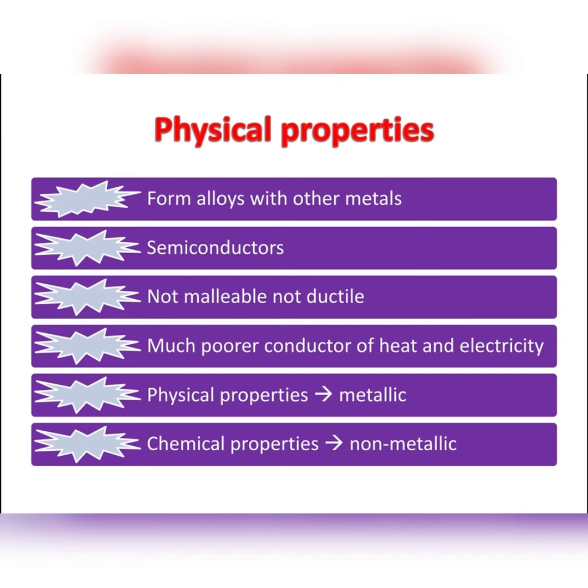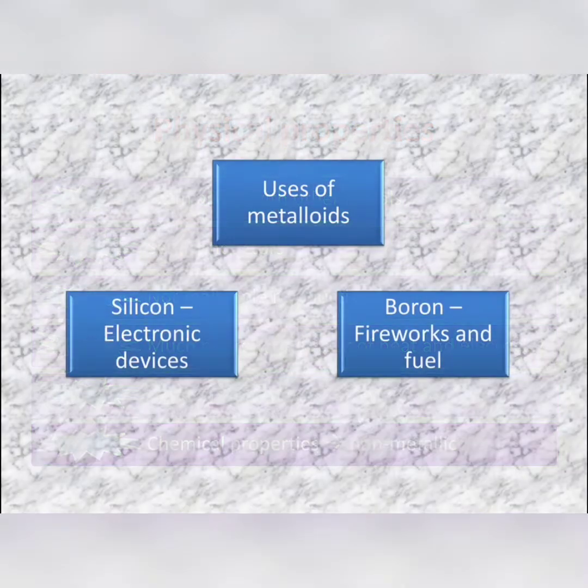Silicon, for example, appears lustrous but is not malleable nor ductile. It is much poorer conductor of heat and electricity than the metals. The physical properties of metalloids tend to be metallic, but their chemical properties tend to be non-metallic. Uses of metalloids. Silicon is used in electronic devices. Boron is used in fireworks and as a fuel for ignition in rocket.